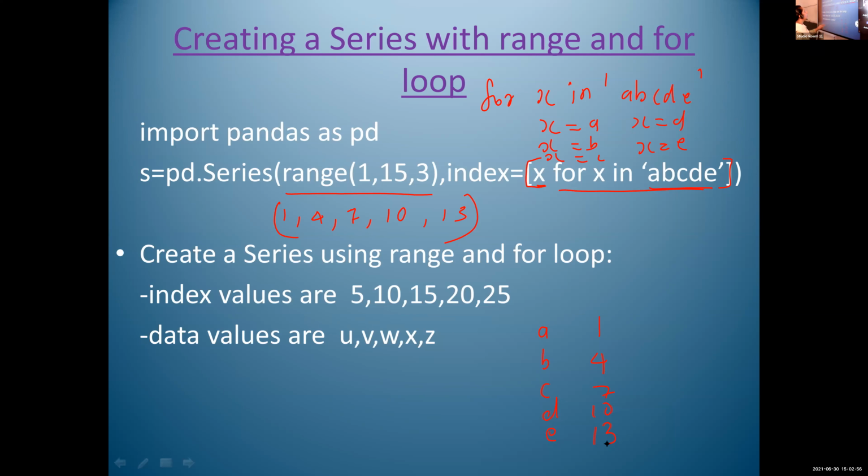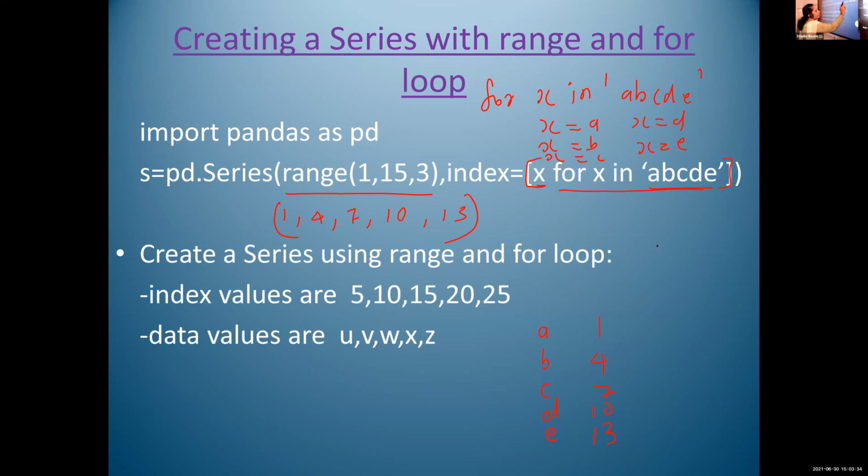Okay, so range(1, 15, 3). After that, I'm using a for loop for the index value. Index is equal to x. That is the meaning. Which are the values for x? The values for x are created using a for loop. So for x in ABCDE, the index value is x.